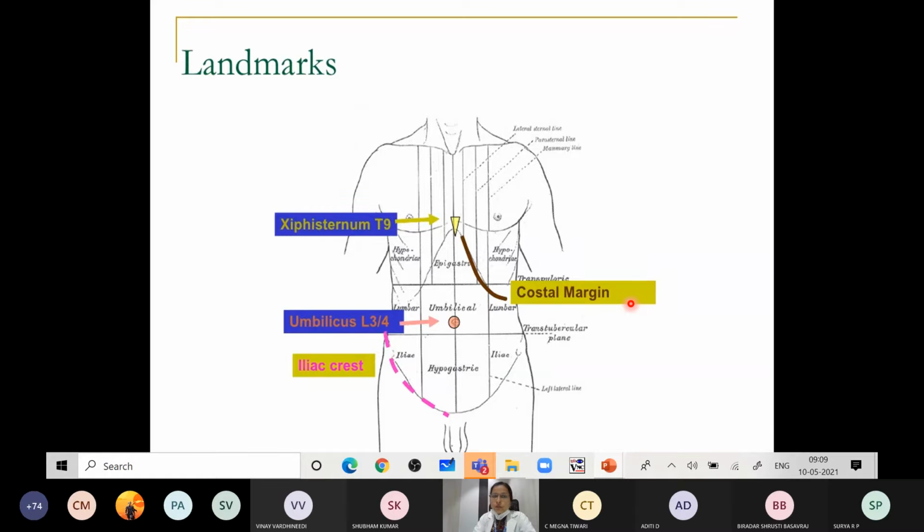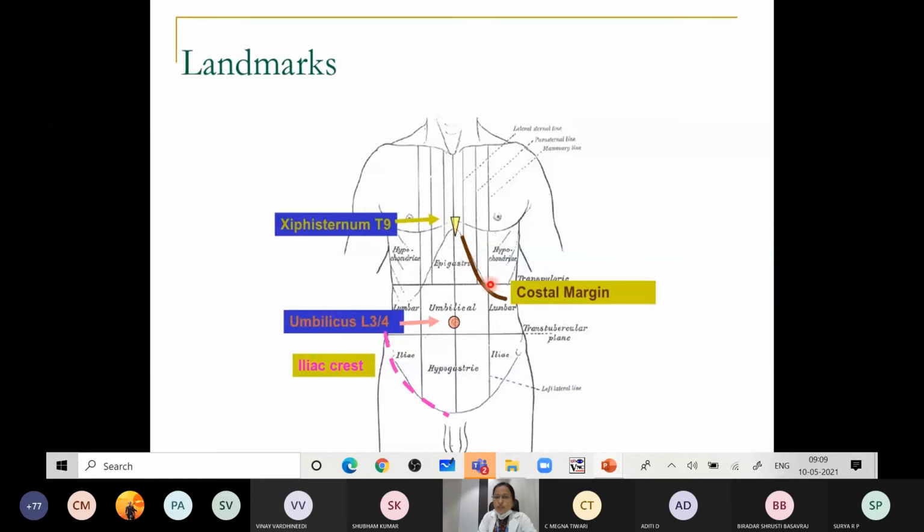Before going to the abdomen proper, you should know some important landmarks of the abdomen, like you have seen in the thorax the sternal angle, the ribs, the vertebrae. Similarly in the abdomen you have certain important landmarks. One is the xiphisternum, which you have already dealt with, a part of the sternum. This lies at the level of the T9 vertebra.